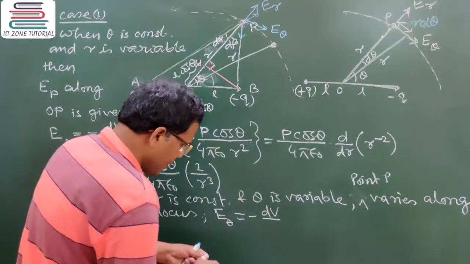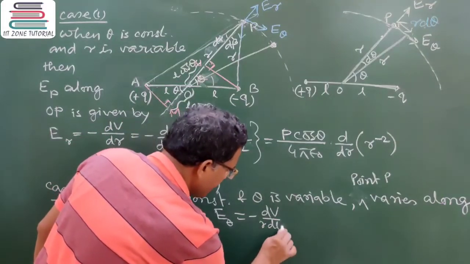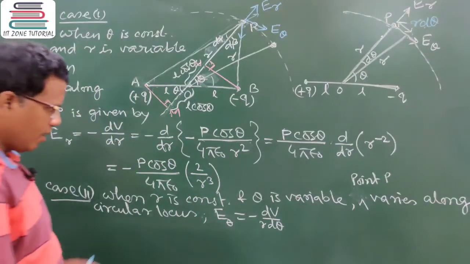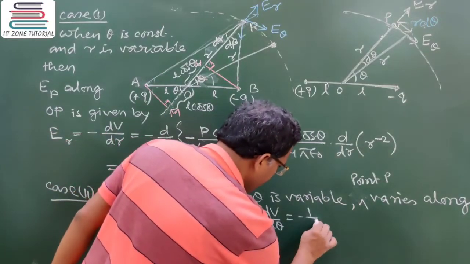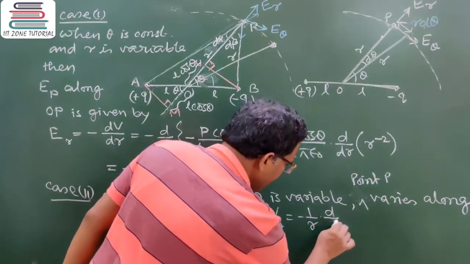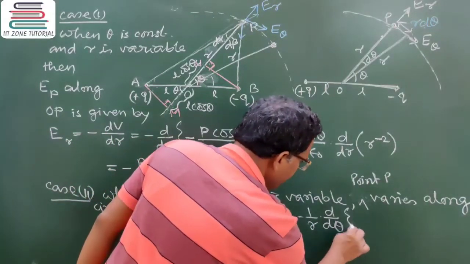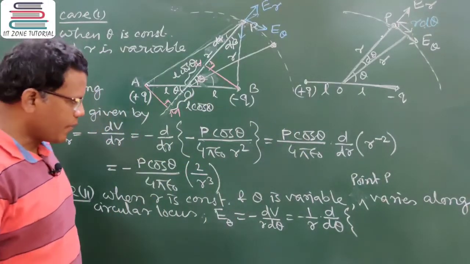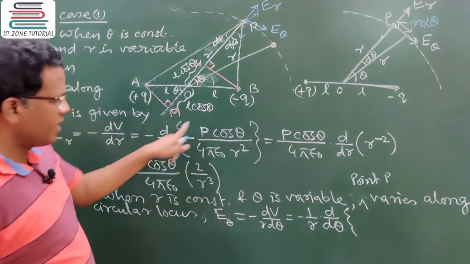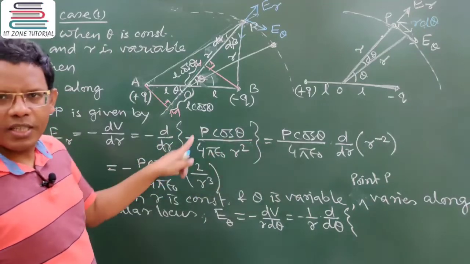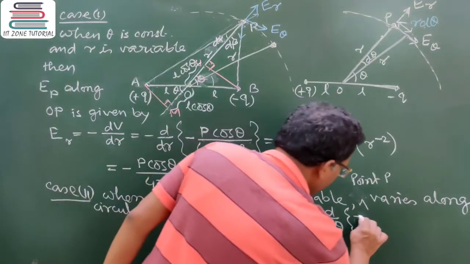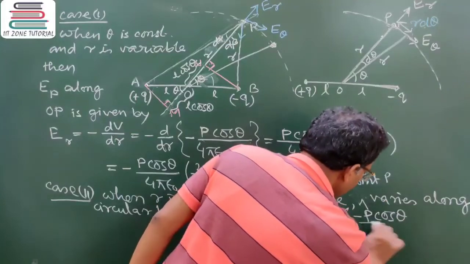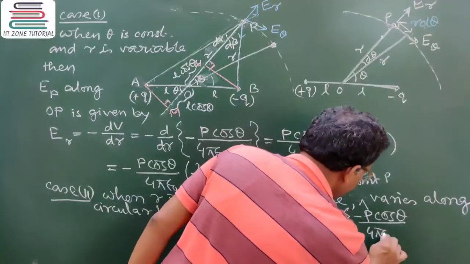divided by r into d theta. Because r is constant, I can keep it out, so it is minus of 1 by r into d theta of the expression. What is the expression value? Expression of potential was how much? This was the potential expression at P. So it is minus of P, that is dipole moment, into cos theta divided by 4 pi epsilon naught r square.